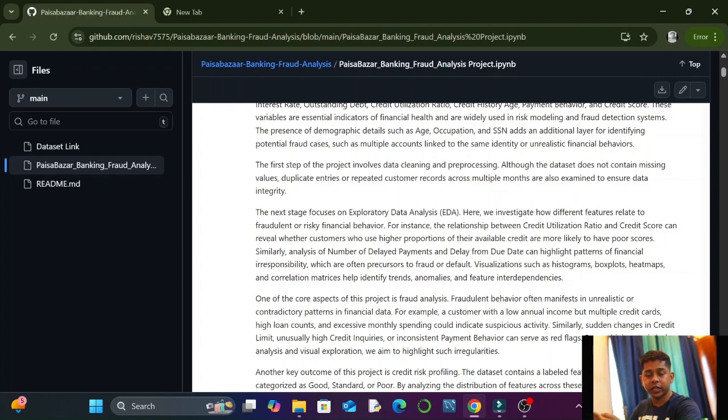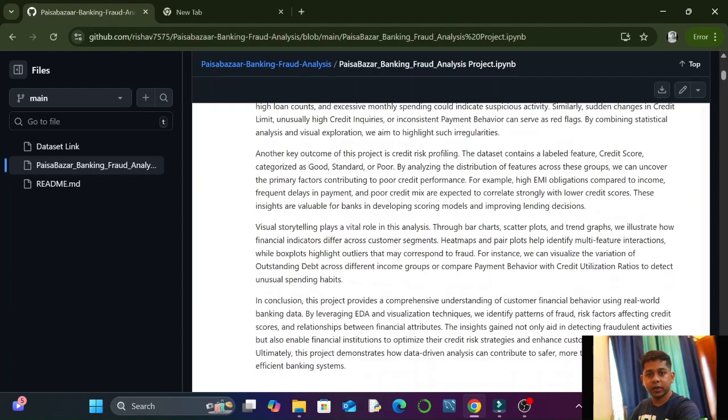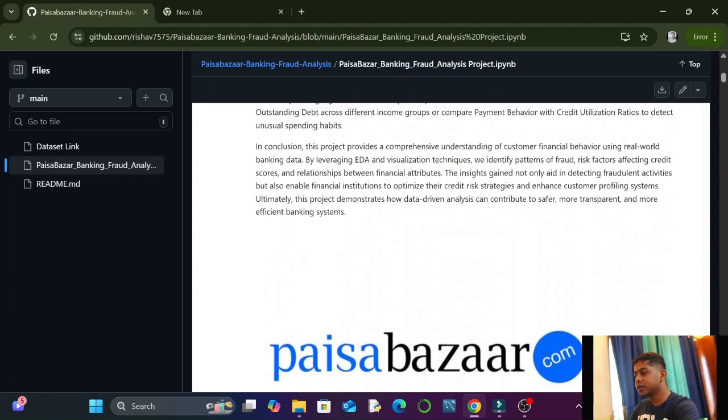After data wrangling, we will go to data insights, that means KPIs, key performance indicators. We will find all the important KPIs that I can take out from my data set. And at last, we will do data visualizations. I have written all the steps here in a paragraph manner so that everyone can understand.